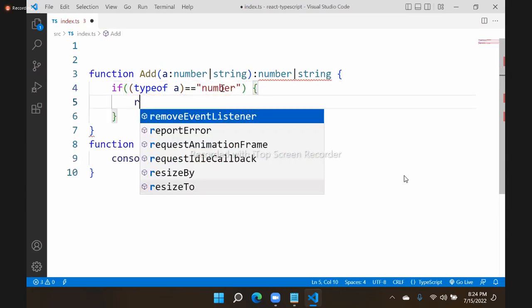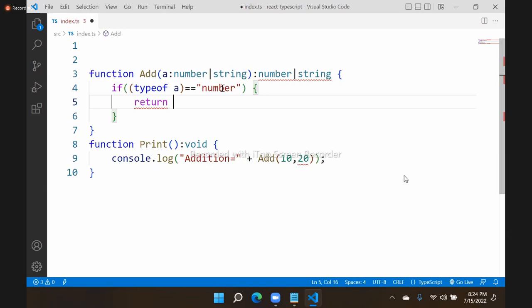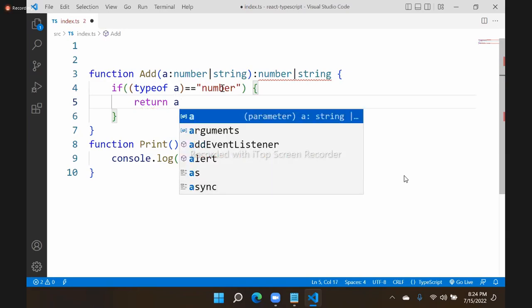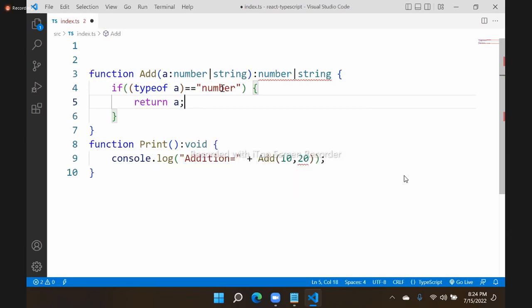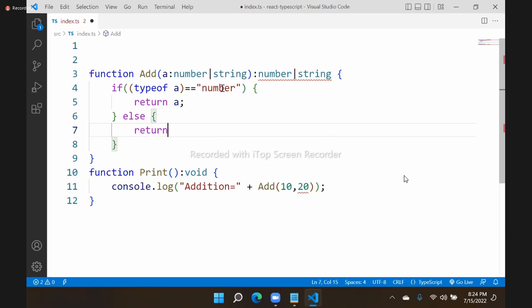If it is a number, then what should it return? It should return some number, and any number you can use. Else, it should return some string. So I have to define a string. Right, you can configure with multiple types. That means it will return a number, like 0, or it will return a string. You can configure with multiple types.